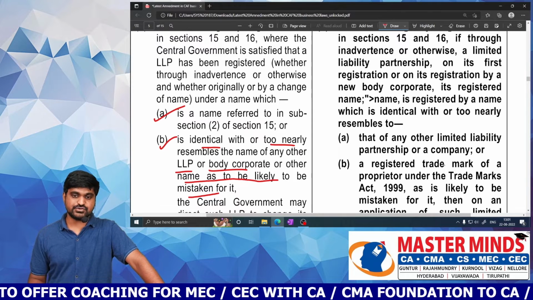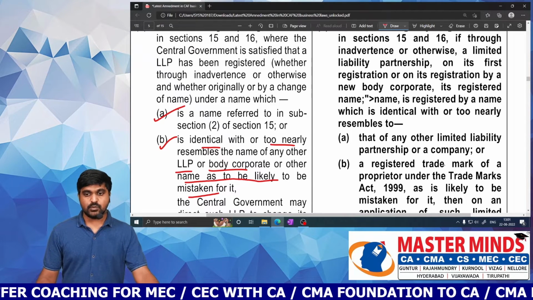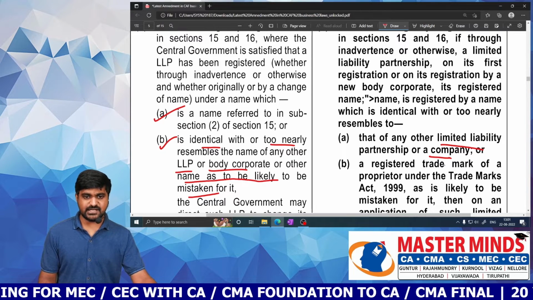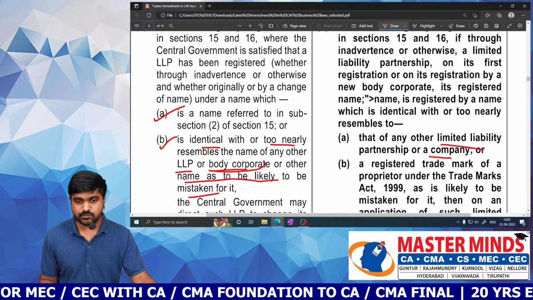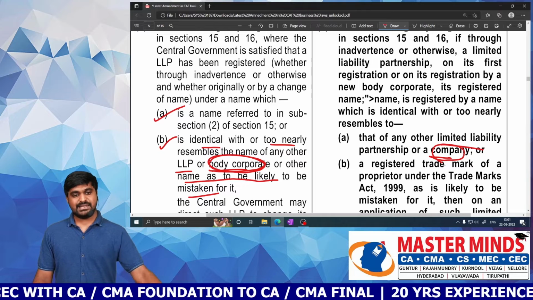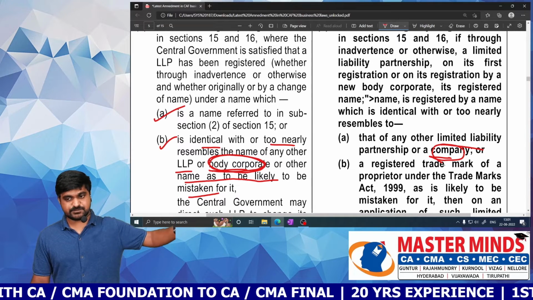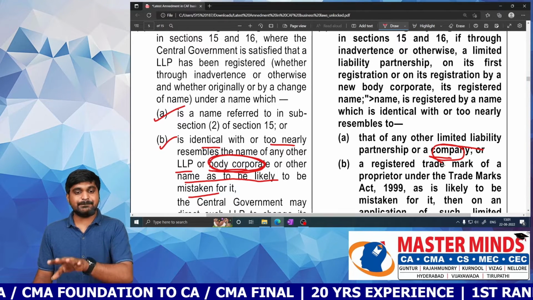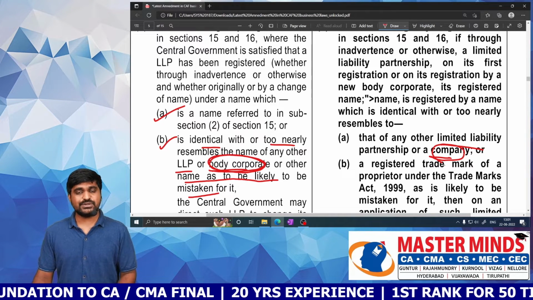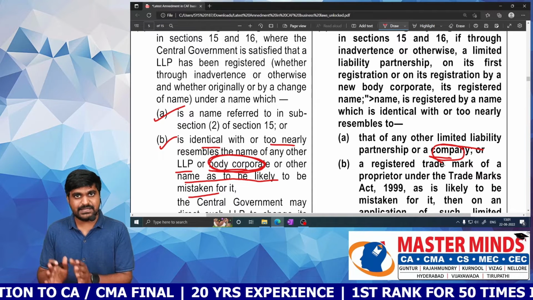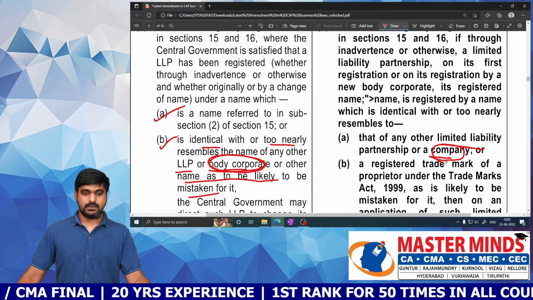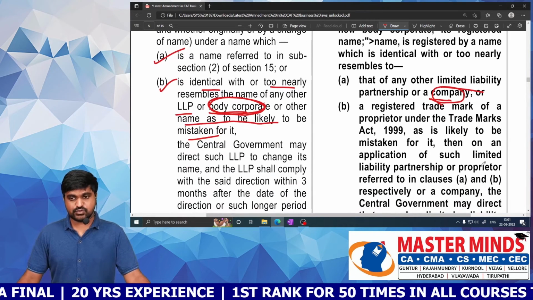Now what is the updated provision? As per the updated provision, we need to compare with LLP and company. So here also there is LLP and company, but what is the difference? Earlier there was body corporate, but now it is company. LLP or body corporate was the previous provision, but now LLP or company. Instead of body corporate, we need to take company. Company is a body corporate, but we need to consider only company, not other body corporates.